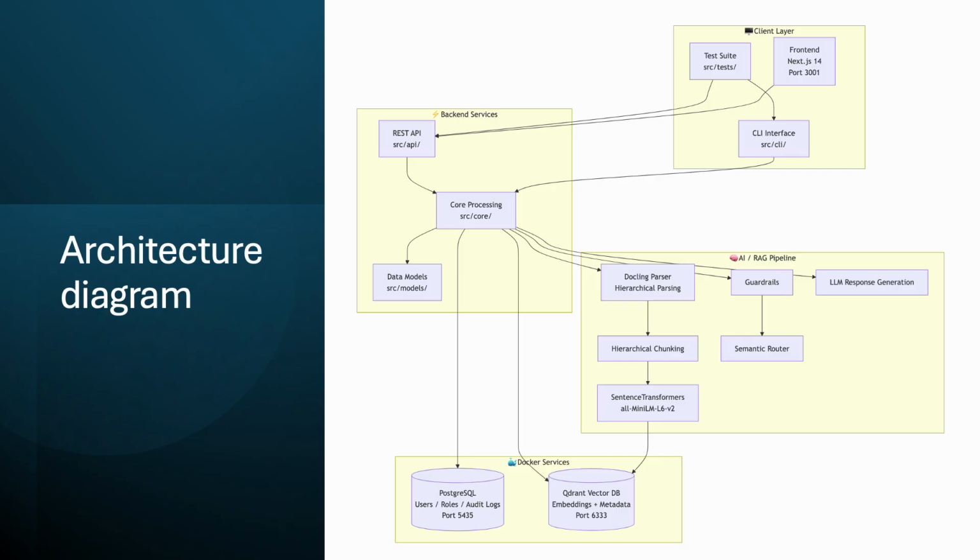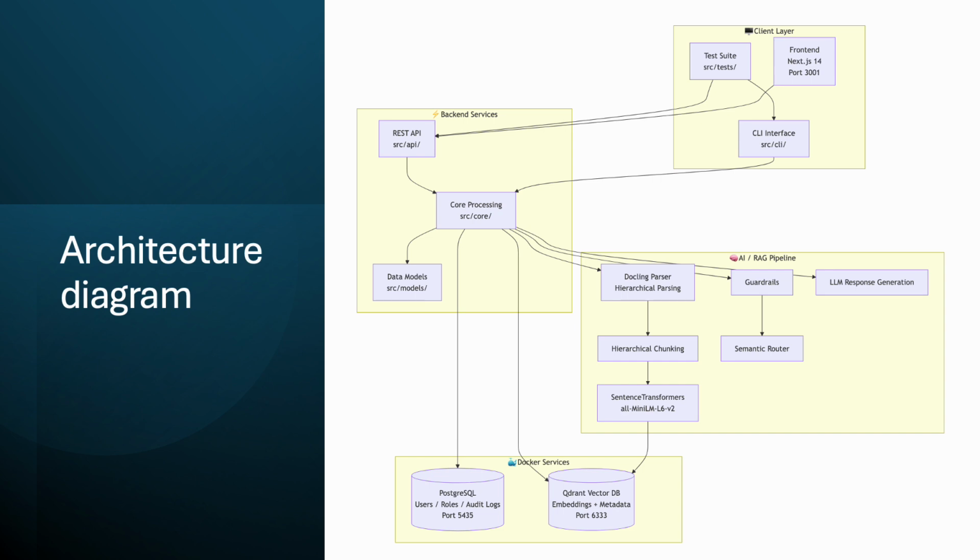As part of the architecture, we have a front end, backend services, Docker components, and the RAG pipeline. Coming to the Docker services, we are creating Postgres and Qdrant using Docker. The user information and the documents being added or deleted will be in our Postgres.